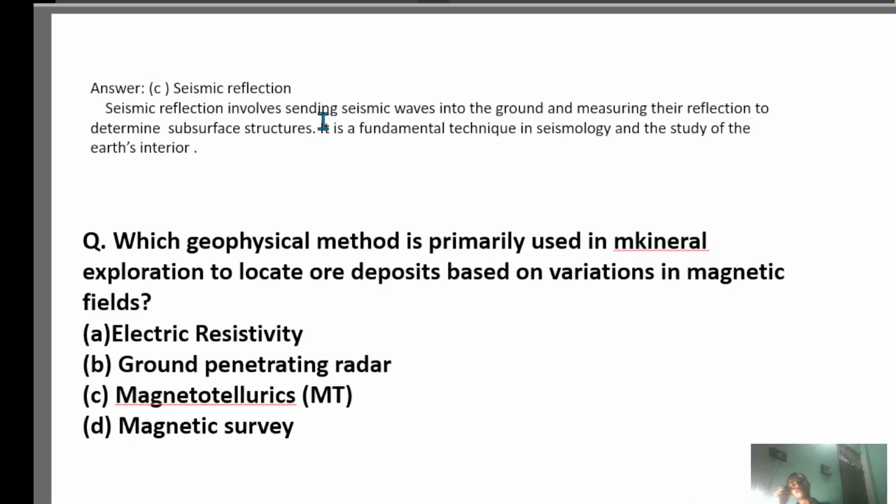So which geophysical method is primarily used in mineral exploration to locate oil deposits based on the variation in the magnetic field? I think your previous question is indeed. Okay, so your PIQ question is completed.